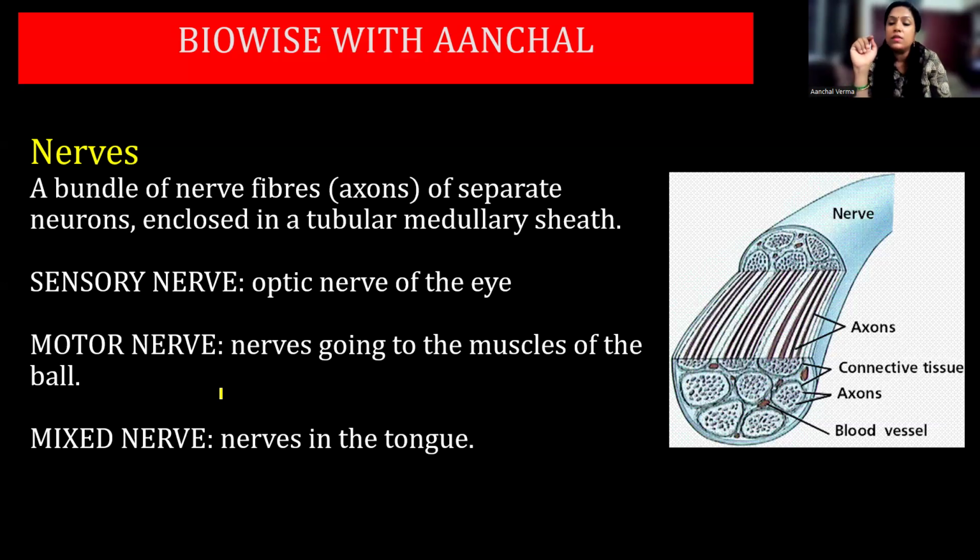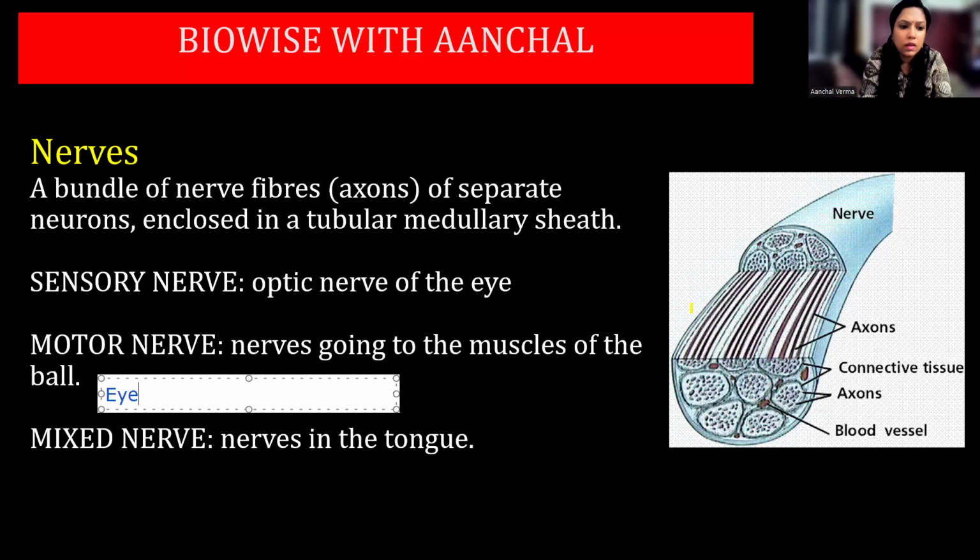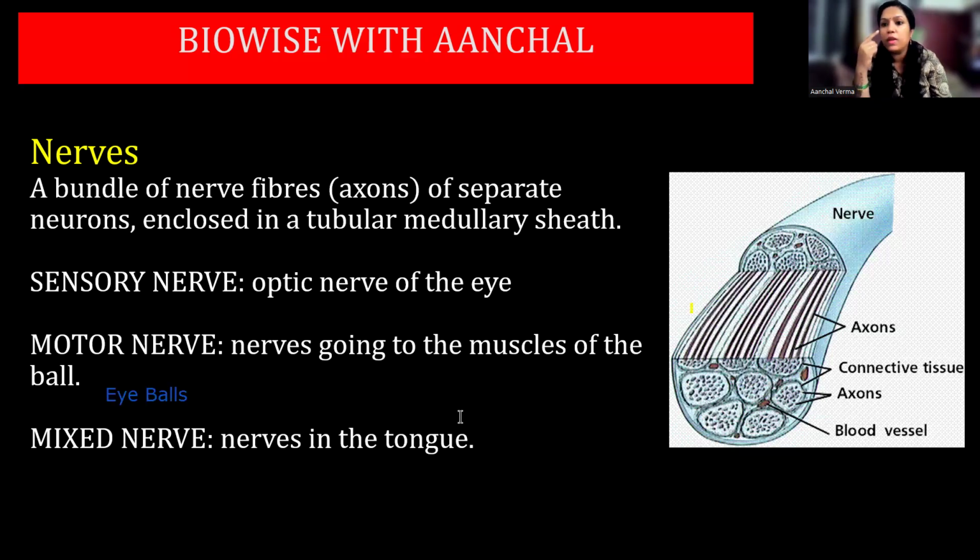Then motor nerves, that is the nerve going to the muscles of the eyeballs. These are for the movement of the eyeballs.